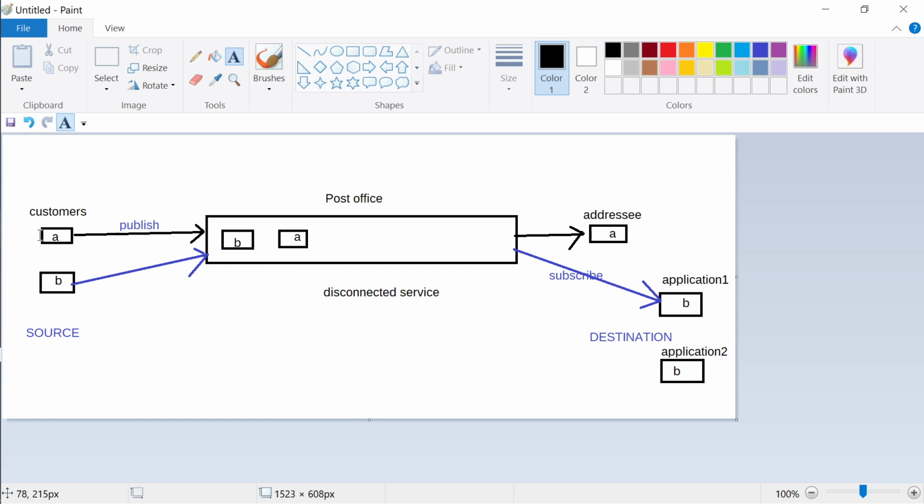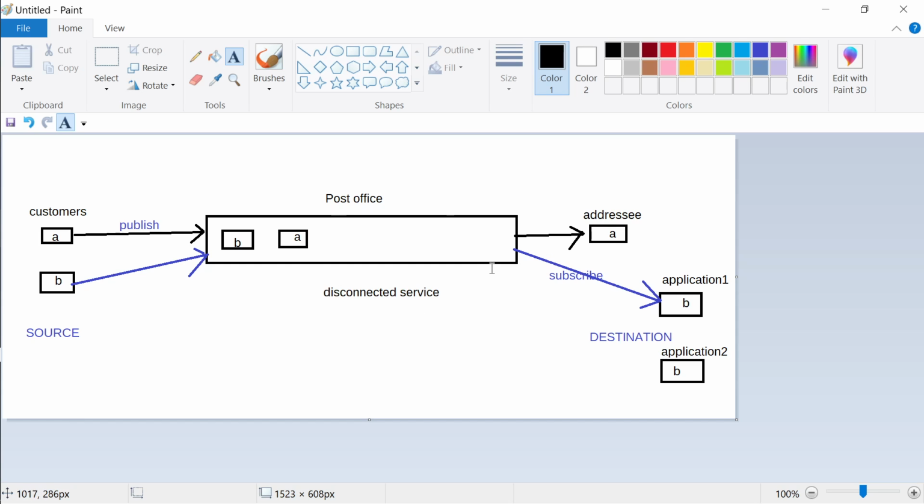It is a disconnected service, which means customers can now forget about whether the letter has reached or not. The post office will take care of making sure the letter is in the queue, and until the receiver has received it, it will keep it in the queue and remove it once it has been given to the destination.